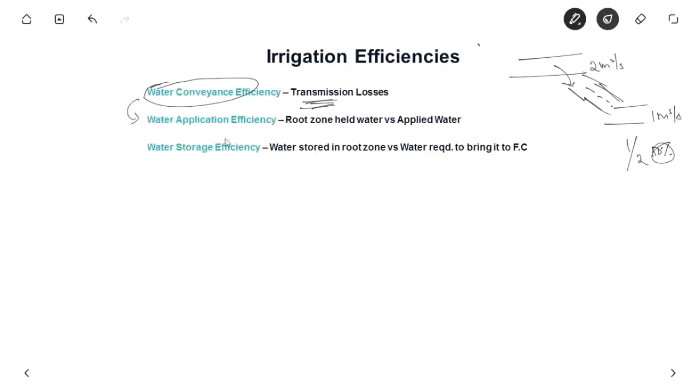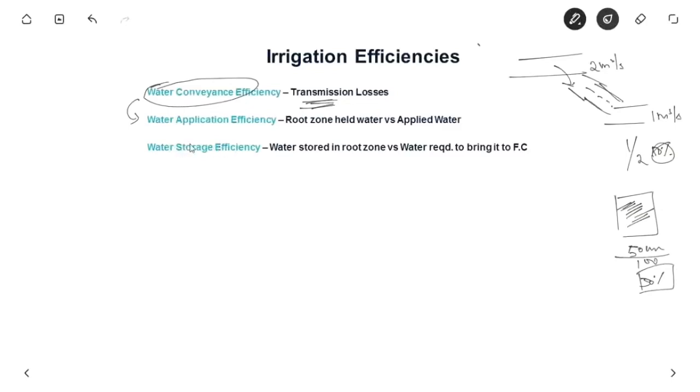Another irrigation efficiency is water application efficiency. When we apply water to the field, not all the water we apply goes to the root zone, some also escapes. So that is known as water application efficiency. How much water we apply and how much is taken by the root zone. So let us say a depth of 50 centimeter is held by the root zone, and we apply about 100 centimeter, so here also the efficiency is 50%.